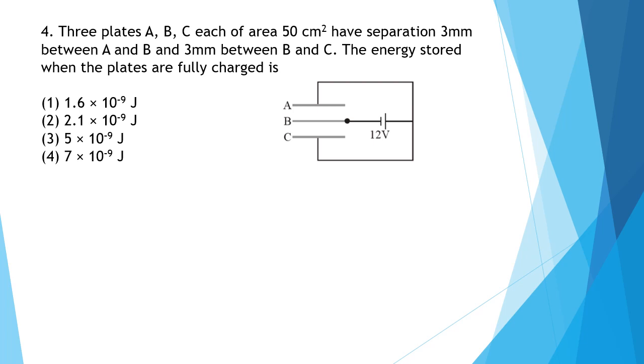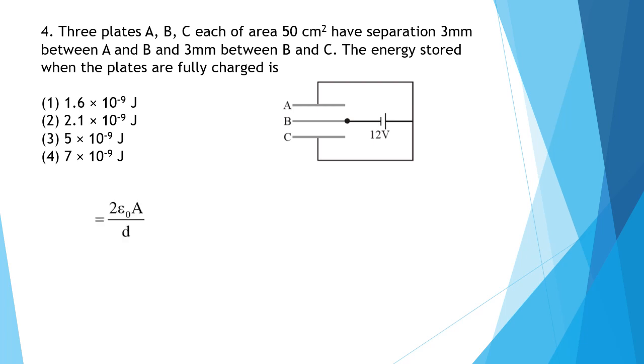Question 4. Three plates A, B, C, each of area 50 centimeters square, have separation 3 millimeters between A and B and 3 millimeters between B and C. The energy stored when the plates are fully charged is. Now you know that energy is equal to half CV square. So first we'll need to find the net capacitance. Now as they are in parallel, we can directly add the two.